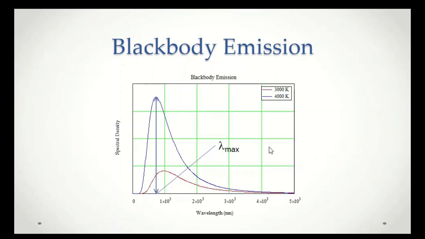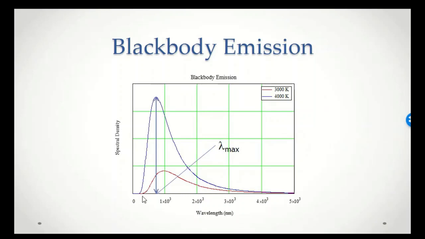Now, one thing you'll notice right away is that the 4,000 Kelvin emission is, in fact, much more intense than the 3,000 Kelvin emission. So the more you heat it, the more intense the emission you get. That kind of makes sense. We don't have any issues with this increased emission.